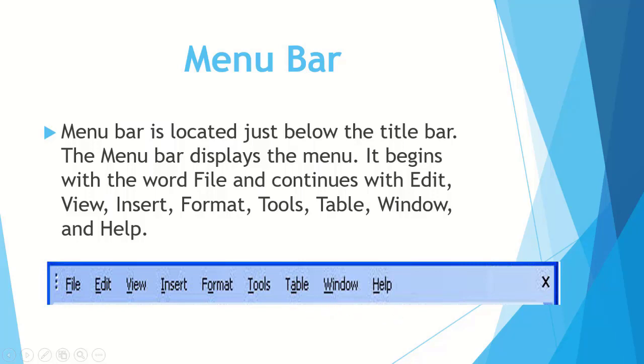And as I told you on the main screen, when we click on a menu, a drop down menu appears. When we click on insert menu, its drop down menu appears, and it contains many commands. Whenever we want to use a command, we just click on this menu and then click on the command which we want to use for our document.